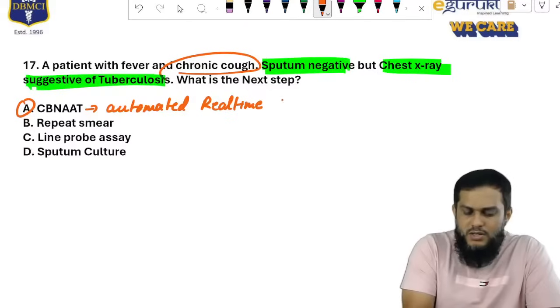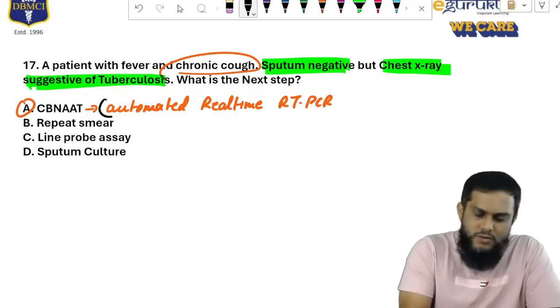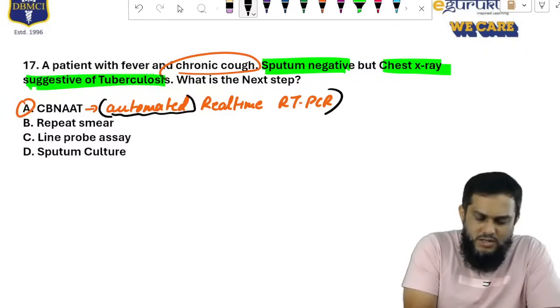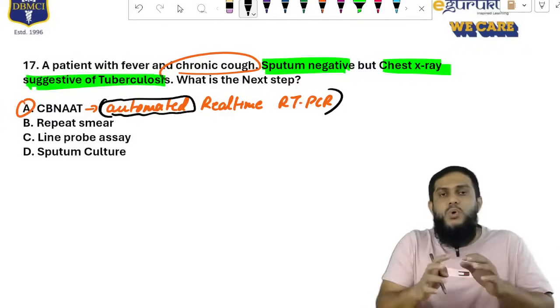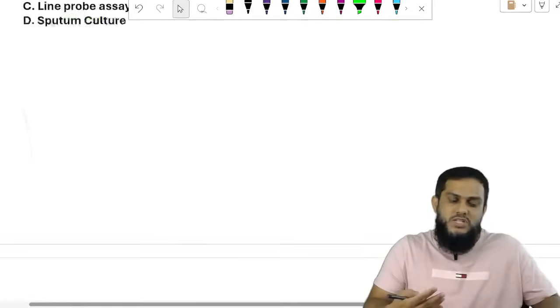First you have to understand that it is nothing but PCR, real-time RT-PCR. The only thing is it is automated. I will highlight this: CBNAT is nothing but automated real-time RT-PCR. So with that, these are the important questions from respiratory system.